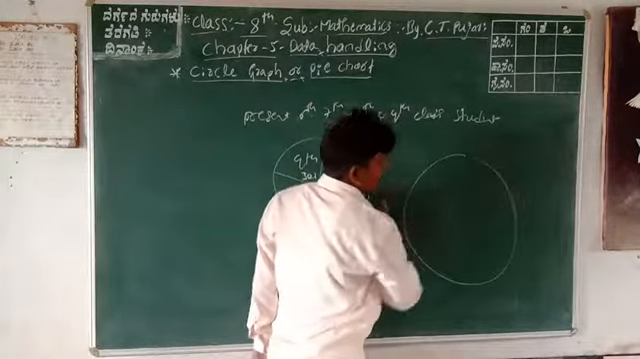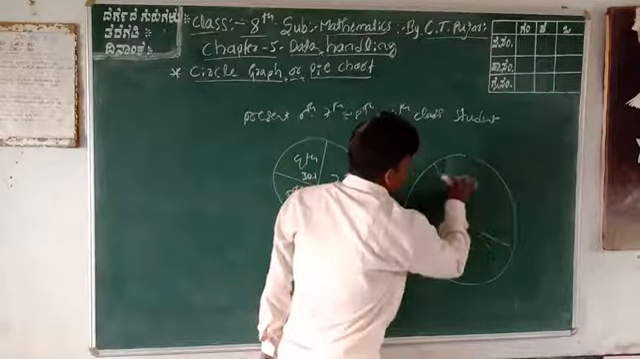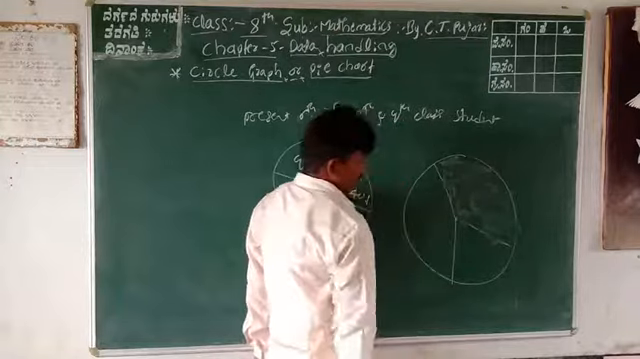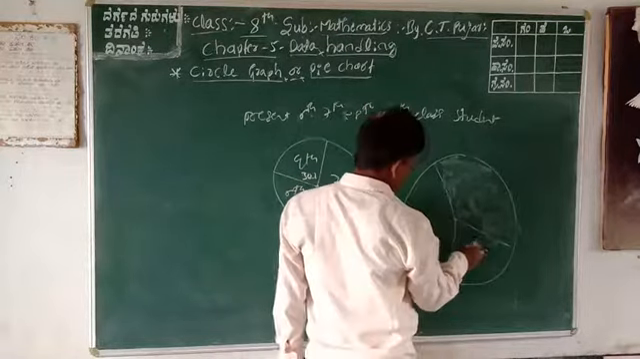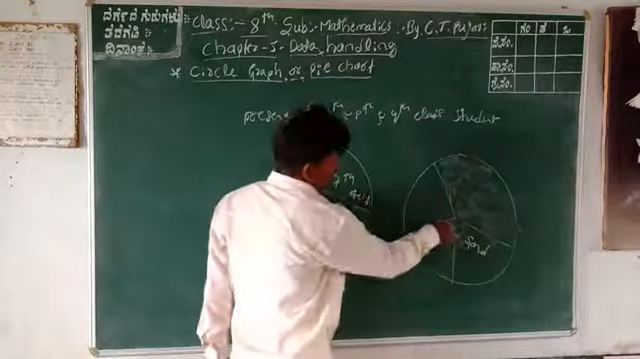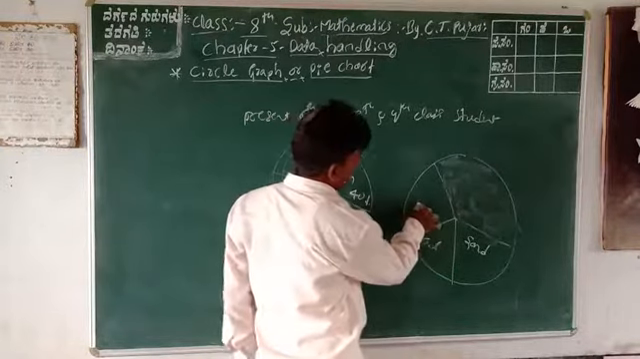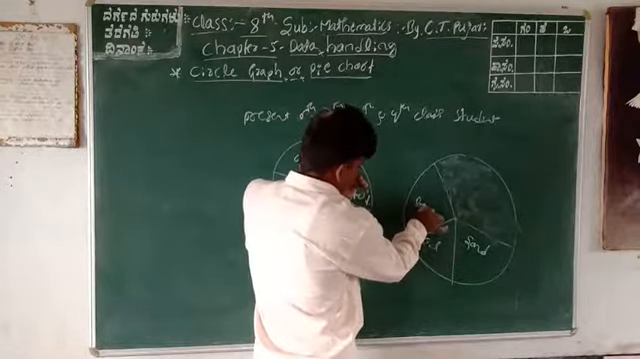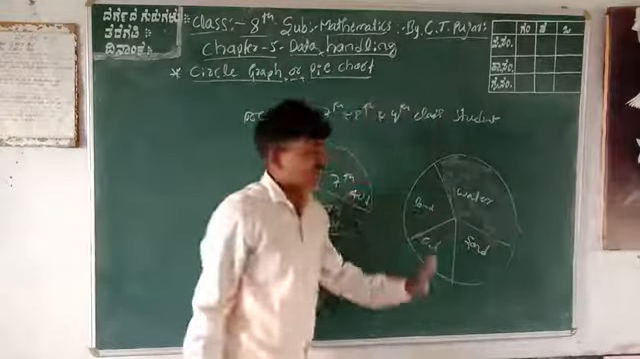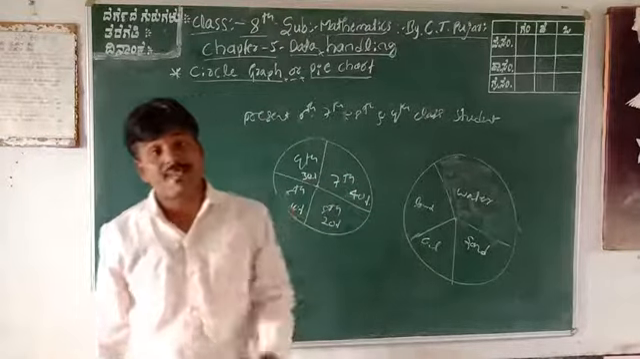Therefore, there is one circle. This is one portion, the water, and this side is sand. This side is oil. This side is land. This is also one pie chart. These are pie charts. Now you can study some examples on pie chart.